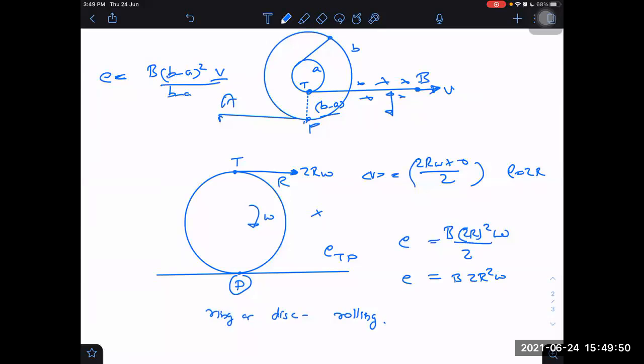Our formula was B into L square omega by 2. Here the effective L is coming out to be B minus A, and the effective V is coming out to be (B minus A) into omega. So what is the answer? B into V into (B minus A), divided by 2. That is the EMF at last.